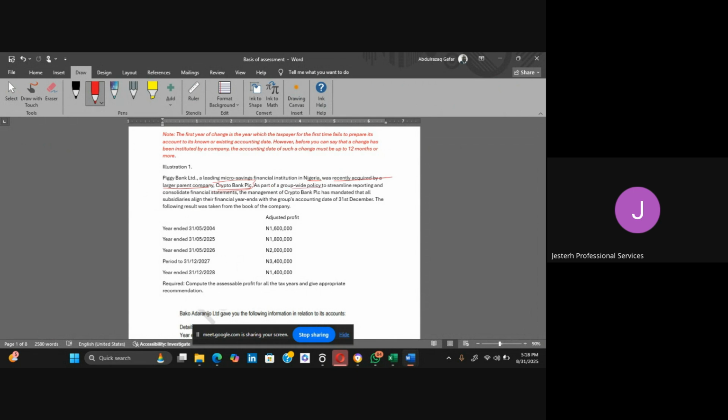As part of a group-wide policy to streamline reporting and consolidate financial statements, I explained that it could be, based on the group reporting structure, one of the reasons why an existing entity wants to change its accounting year end. The management of Crypto Bank PLC has mandated that all subsidiaries align their financial year ends with the group accounting date of 31st December. The following result was taken from the group of the company.